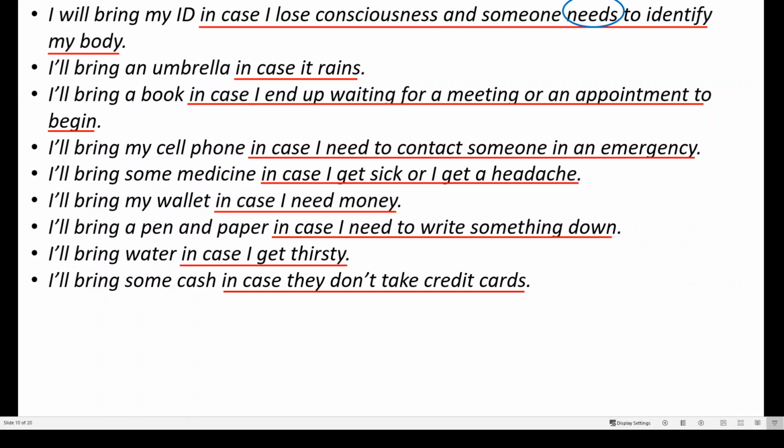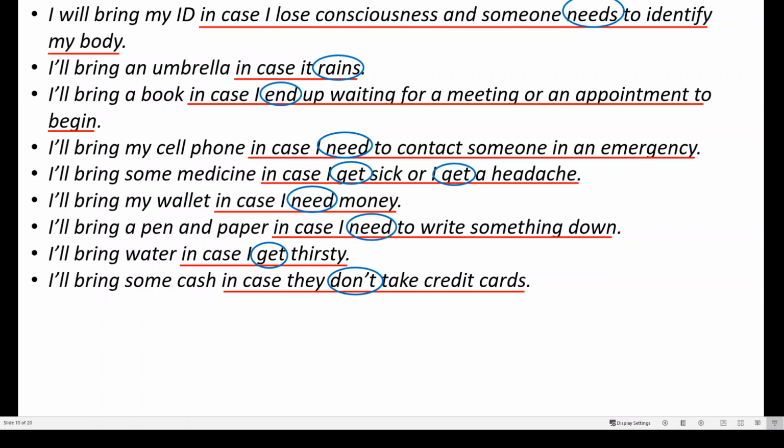So for example, in "in case I lose consciousness and someone needs to identify my body," needs is the verb in the present tense. And I also forgot to circle this one. Lose is also a verb in the present tense. Same thing here with rains, end, need, get, need, get, and don't. All these words circled in blue are verbs in the present tense. So you can only have the present tense for the adverb clause.